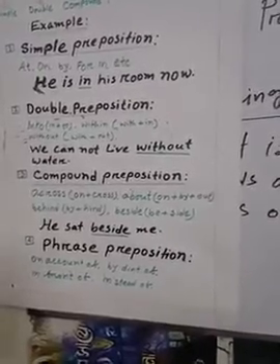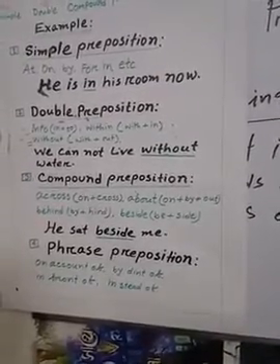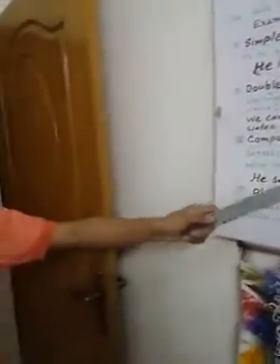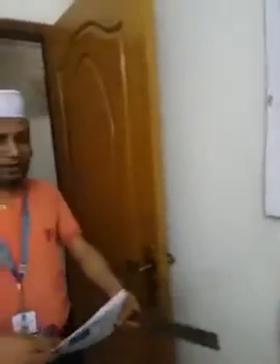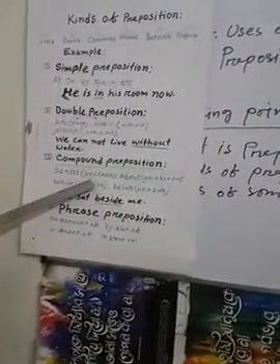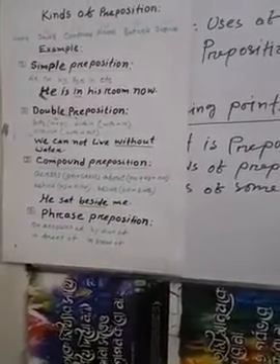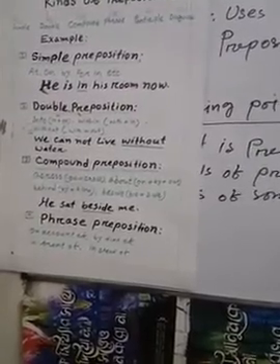My dear viewers, let's go to the third kind. Here see compound preposition. Here we get a noun, adjective or adverb added before a simple preposition.